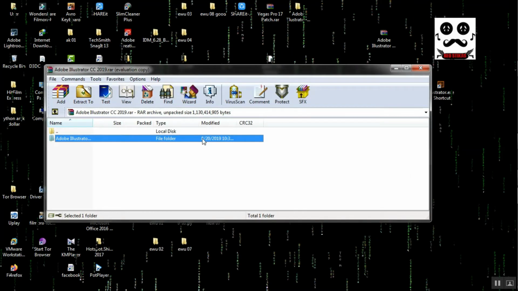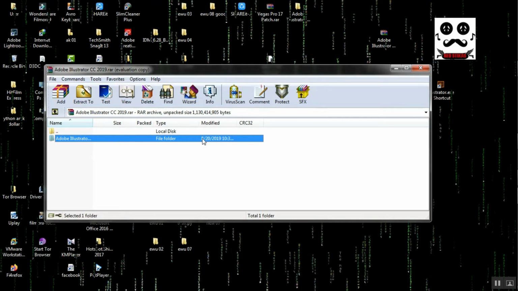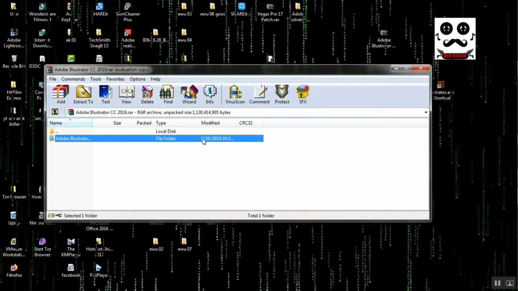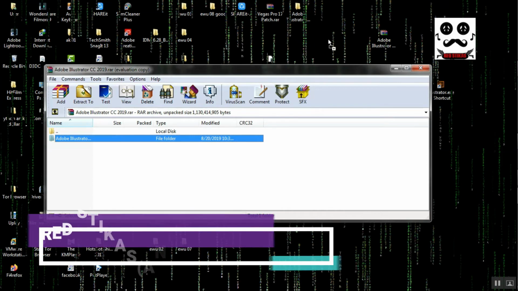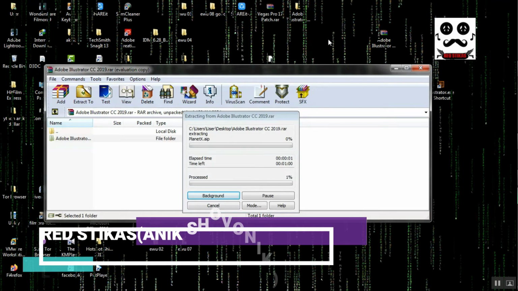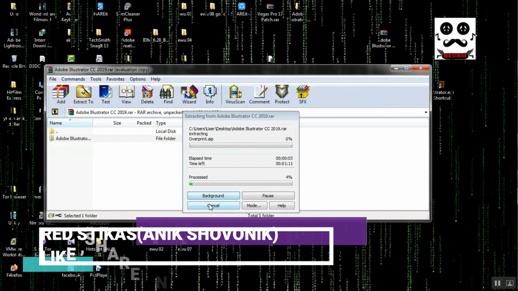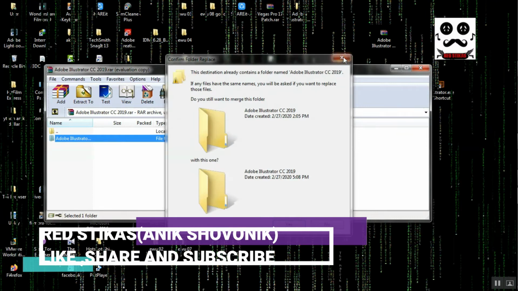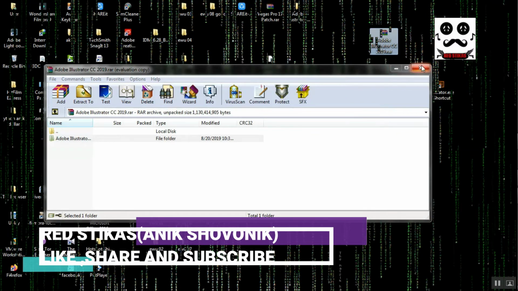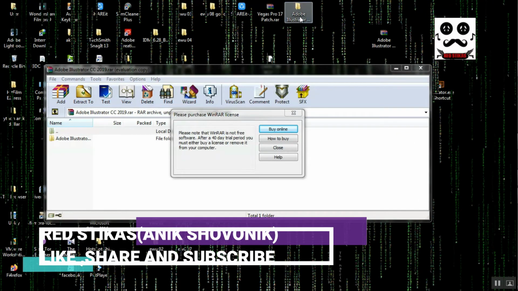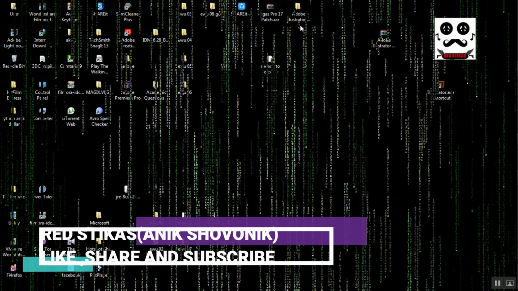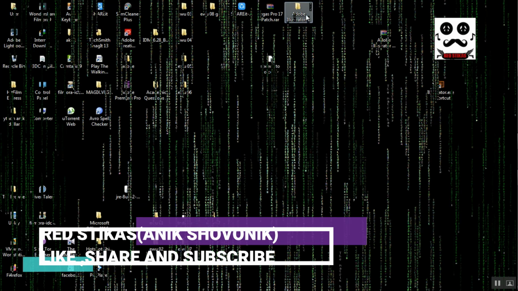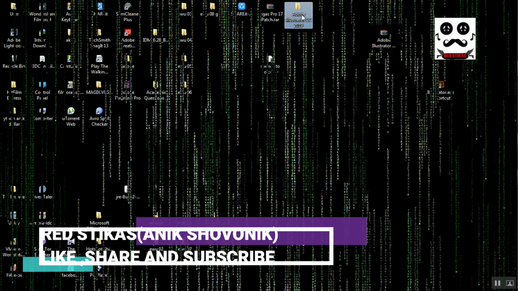Now click here. You have to extract this file on your desktop, just like this. There it is. I am going to cancel it because I have already extracted this file on my desktop. So here you can see, here it is. Now open the Adobe Illustrator file.